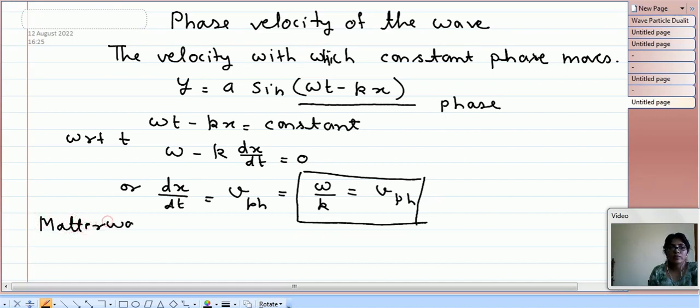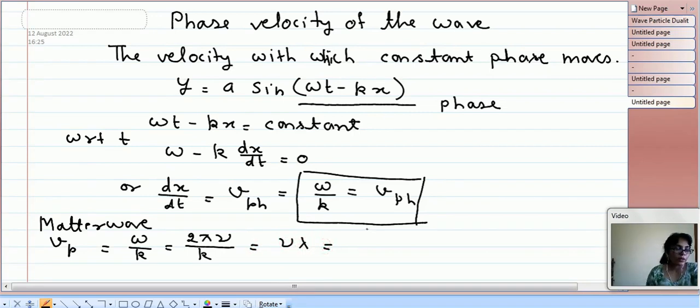Matter wave. So what will be the phase velocity for the matter wave? That is omega by k. Omega is equal to 2 pi nu, and then 2 pi by k is lambda. So it is nu into lambda, and this can also be written as nu lambda.